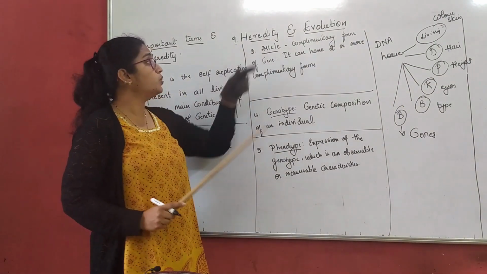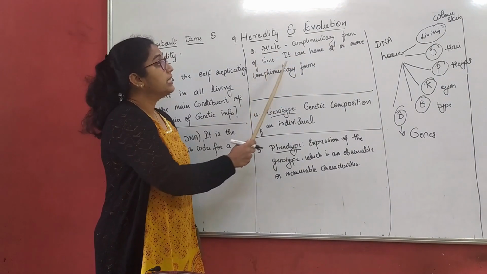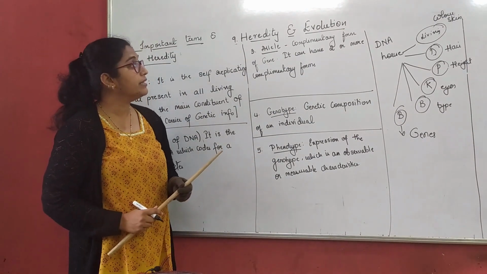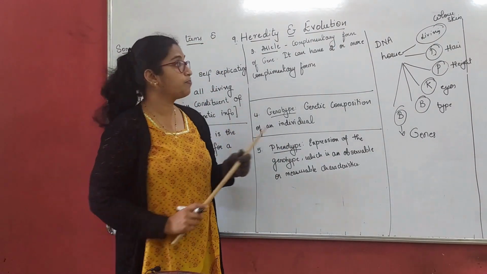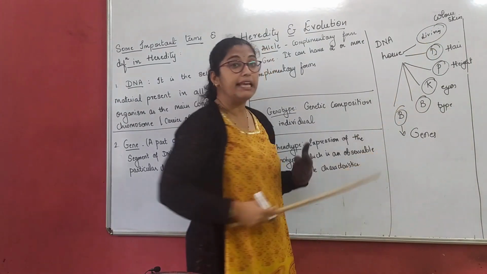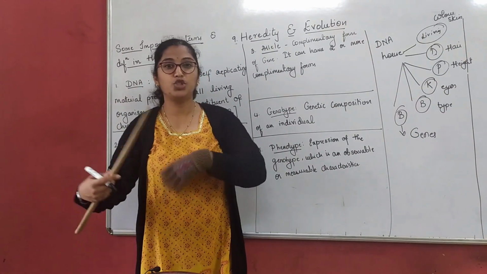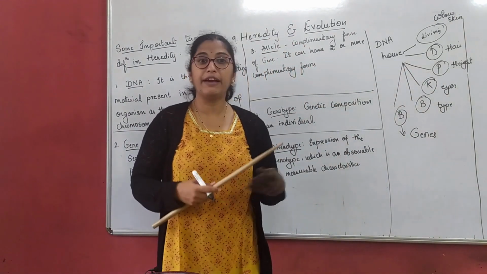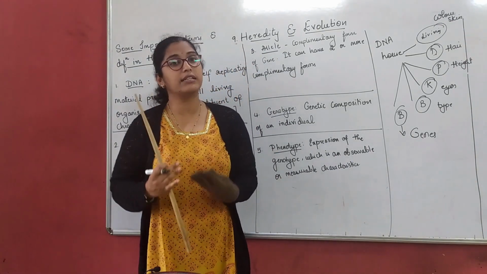Next, we move on to allele. What is allele? Complementary form of gene. It can have two or more complementary forms. Now, complementary form of gene means, for example, let me take color of the skin. Now we understood this is a gene, so this is a living room, right? So in living room, what all we have? In living room we have sofa, we have chairs and all to sit, right? Similarly in kitchen what we have? We have kitchen utensils. That means each and every room has its own segment of what it has to have.